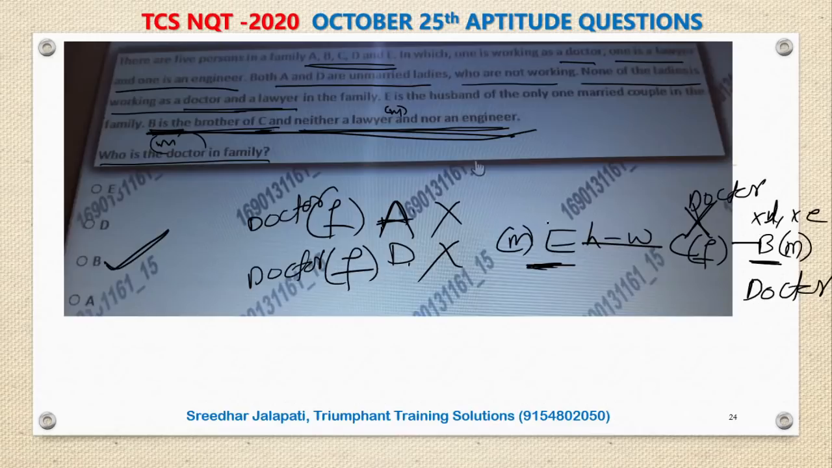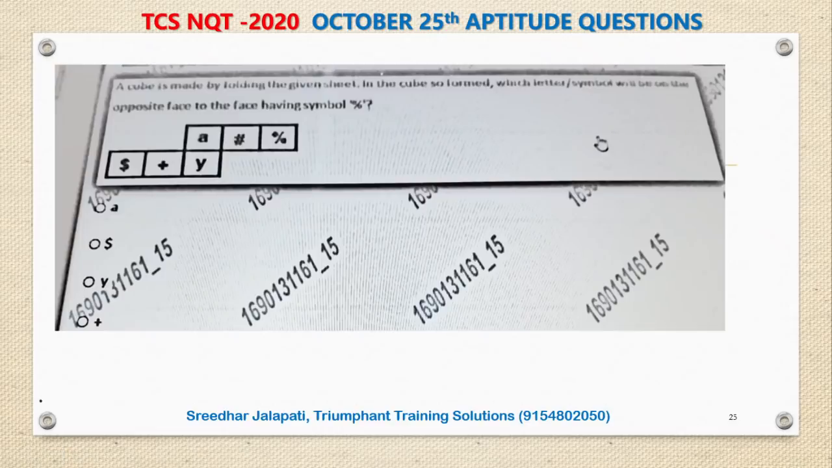Then what is E? We do not know and that is not required, right? Okay, let's move to the next one.